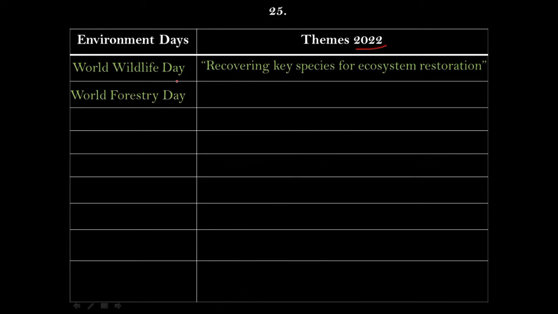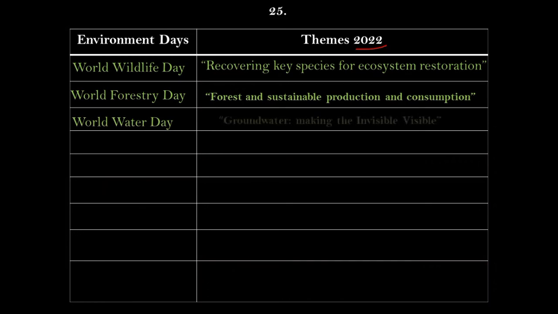The theme of this World Forestry Day for the year 2022 was Forests and Sustainable Production and Consumption. Next, World Water Day. The theme of the World Water Day was Groundwater, Making the Invisible Visible. Next, Earth Hour Day is also already celebrated, and the theme for this year was Shape Our Future.